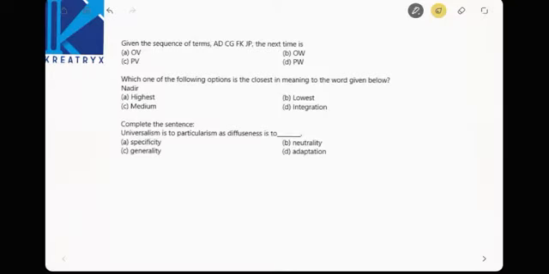Hi friends, let us see some GATE questions that appeared in your previous examinations. Okay, now see the first one.